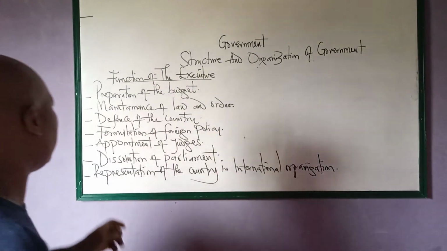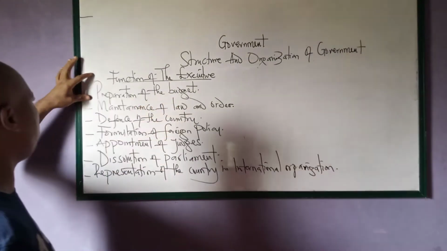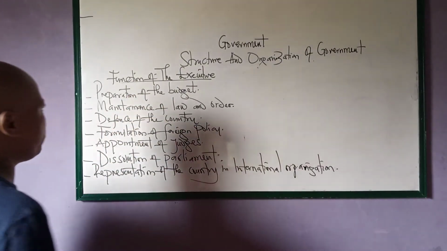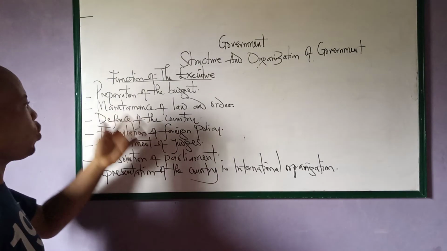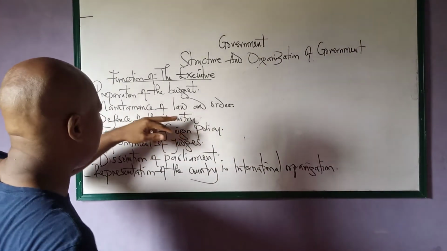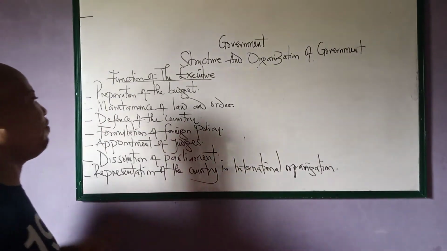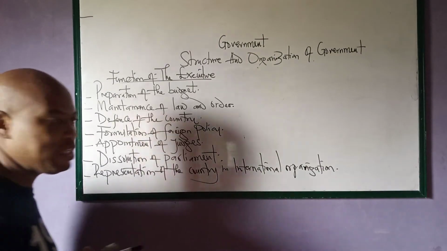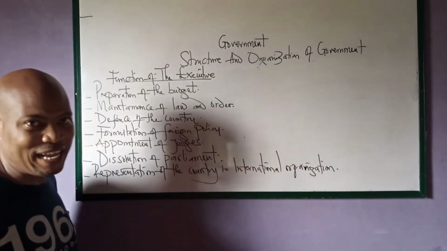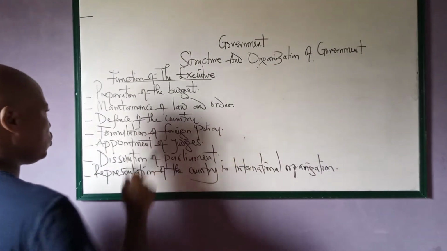So let us quickly look at the preparation of the budget. Number one, it is the function of the executive to prepare the country's budget. So the preparation of the country's budget is done by the executive arm of government. Then number two is maintenance of law and order. It is the responsibility of the executive arm of government to maintain law and order in the country. Then number three is the defense of the country. The executive arm of government has the duty of protecting the country against external attack or internal insurrection. So that's the function of the executive.